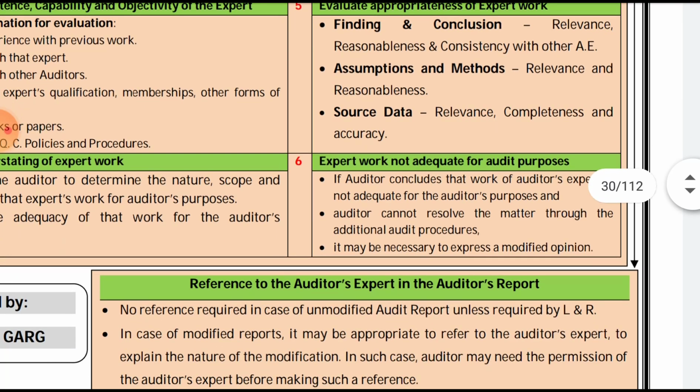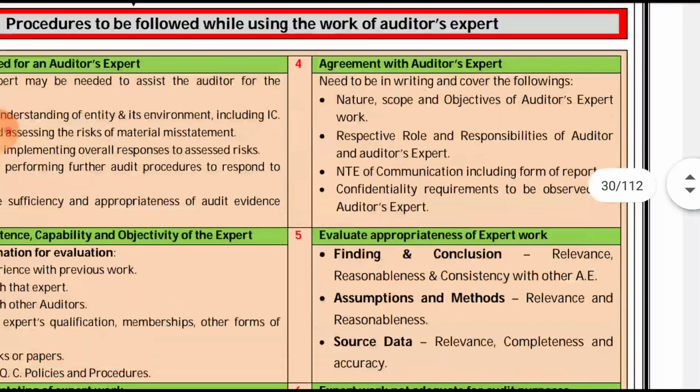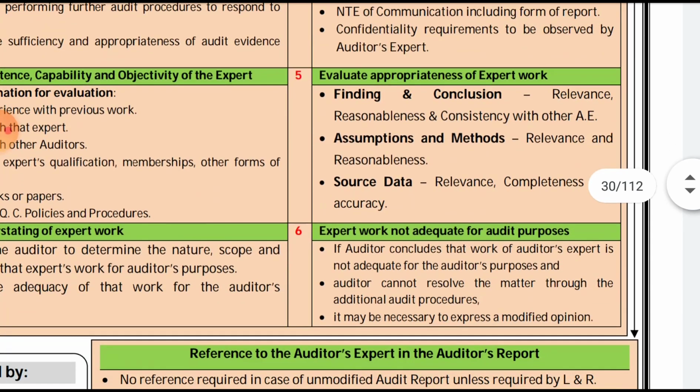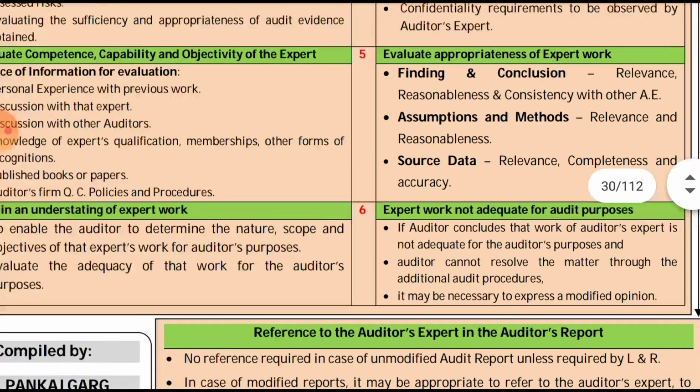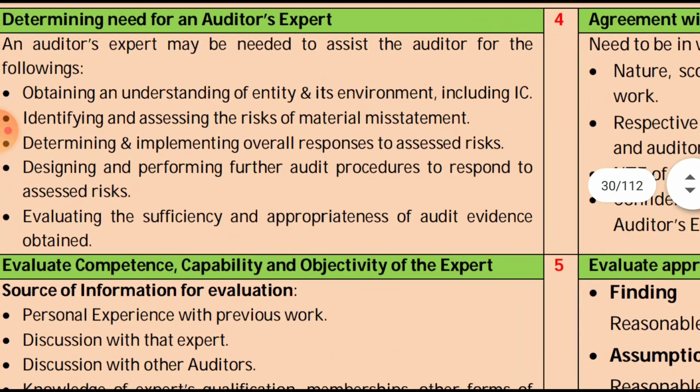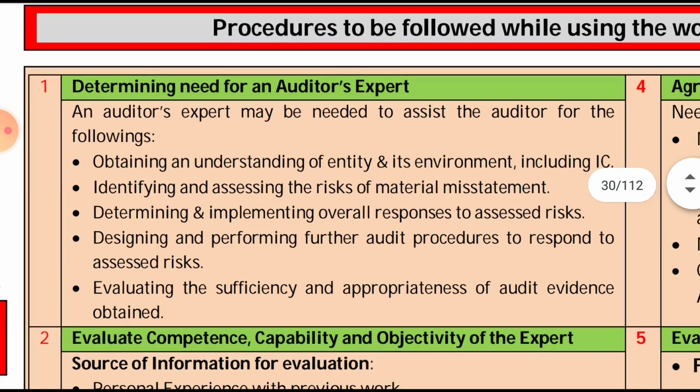And the last point is, after entering into the agreement, we will evaluate the appropriateness of his work, whether the findings are relevant, reasonable and so on. And the last, sixth step is expert work not adequate for the audit. After the expert has performed his work, the auditor will evaluate and conclude that if the expert's work is not adequate, what will the auditor do in that case. Okay, so we'll go one by one. First step, determine the need for an expert's work.